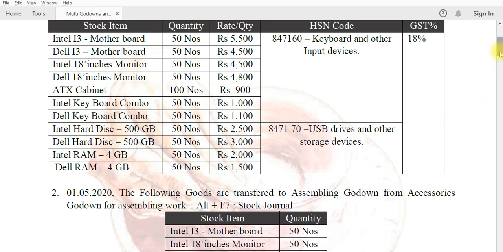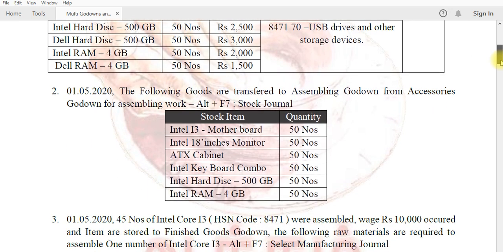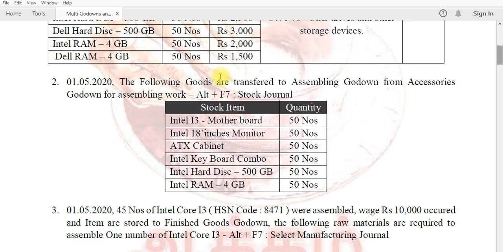Then the second transaction is a goods transfer. On 1/5/2020, the following goods are transferred from the accessories godown to the assembling godown for assembling work. Alt F7 is the voucher shortcut key, and the voucher is stock journal. Only Intel items and ATX cabinet, 50 numbers, are transferred to the assembling godown. The total is a different voucher.